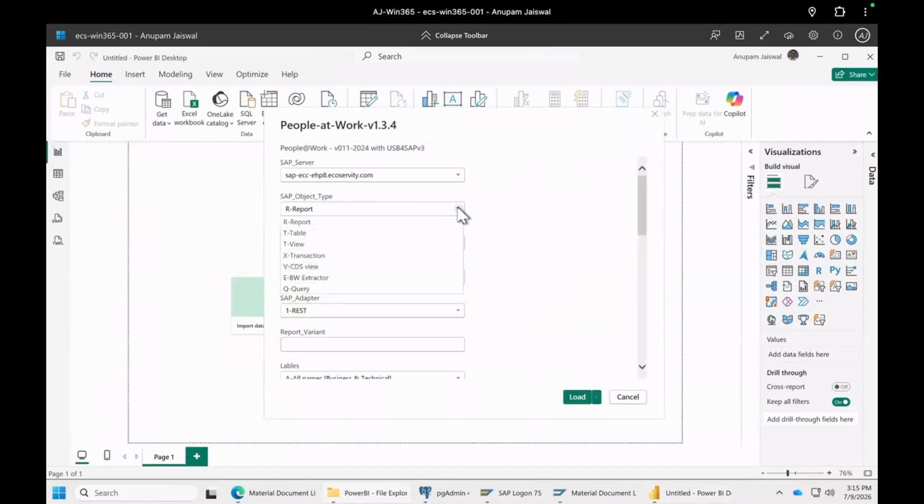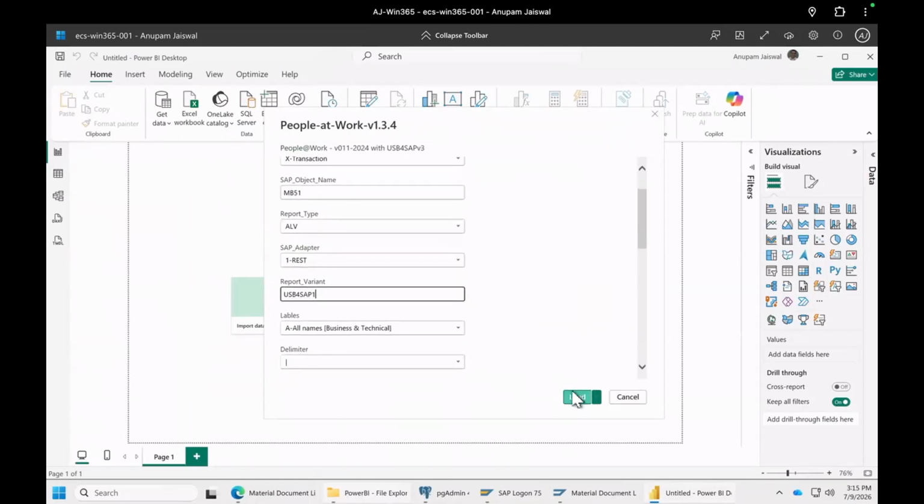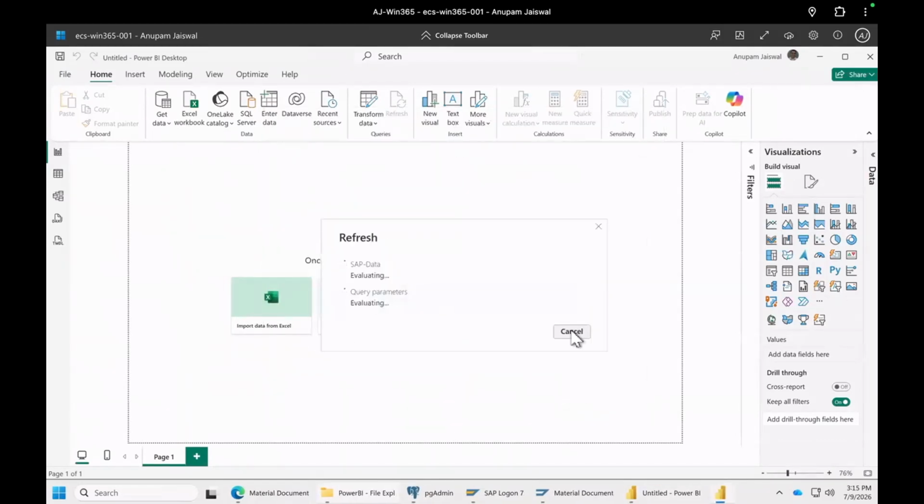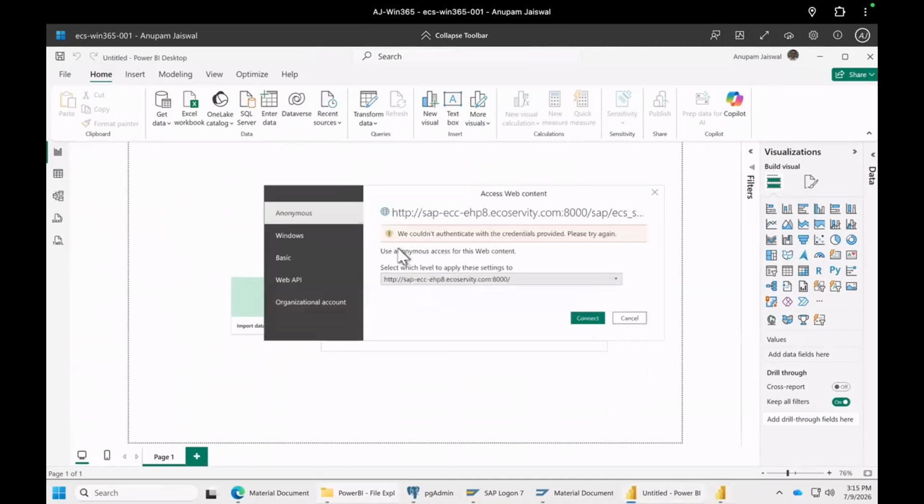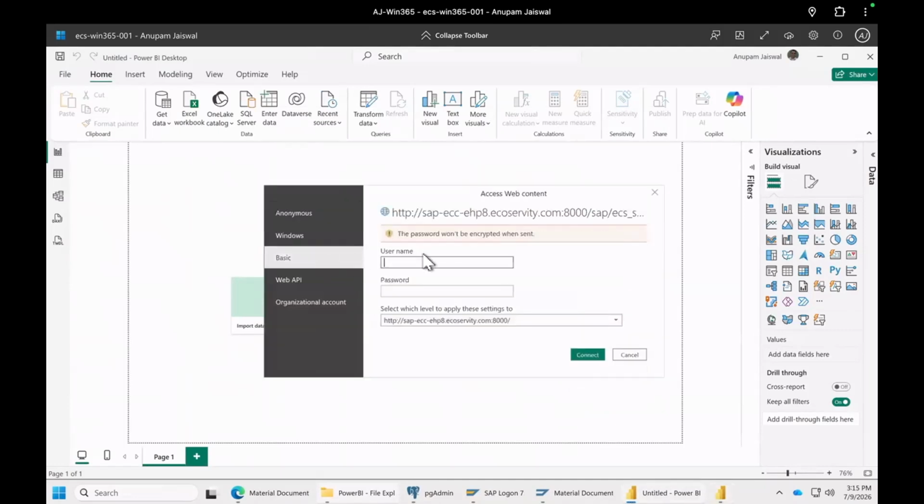So we are going to pull this transaction MB51 with the variant. We'll leave the rest of them as is. So again, it asks me for my user ID and password.